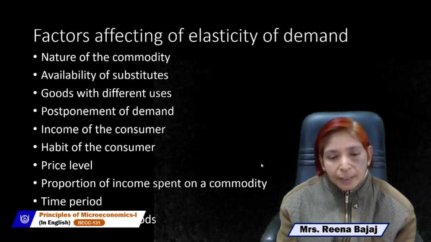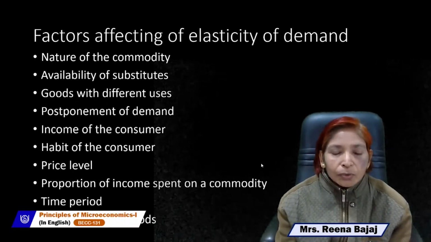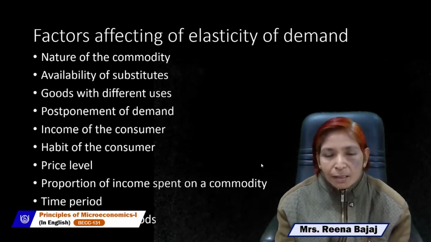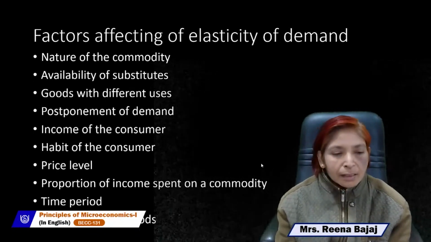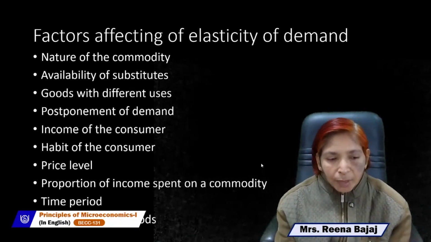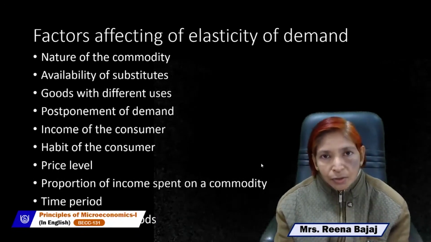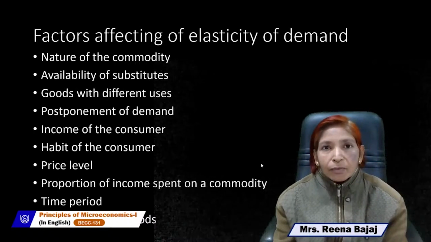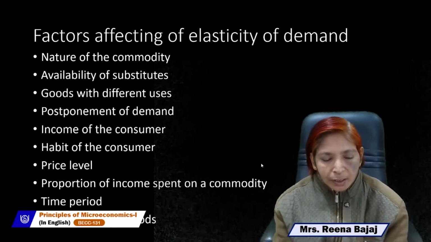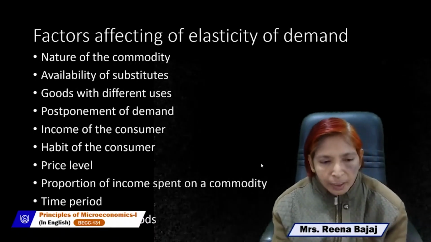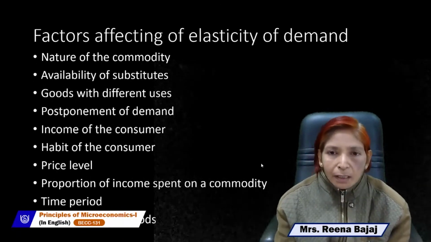Next point is time period. According to Marshall, time period is divided into three categories: one is very short period, second is short period, and third is long period. Marshall has divided time period into three categories, must remember. The first is very short period. As is clear from the name, in a very short period demand can't change. If demand can't change, demand will be inelastic.